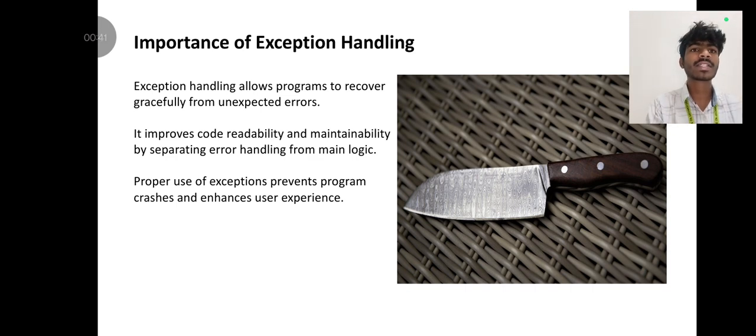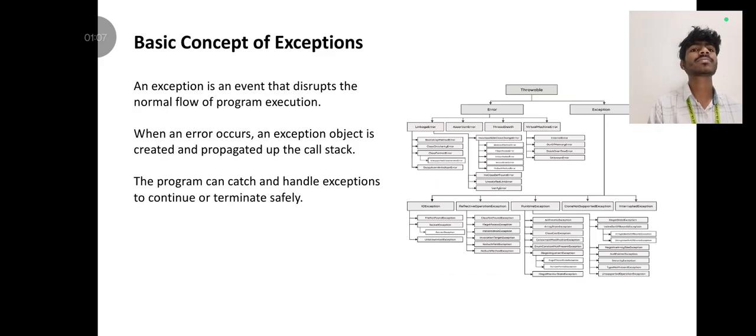Importance of exception handling. Exception handling allows programs to recover gracefully from unexpected errors. It improves code readability and maintainability by separating error handling from main logic. Proper use of exceptions prevents program crashes and enhances user experience.